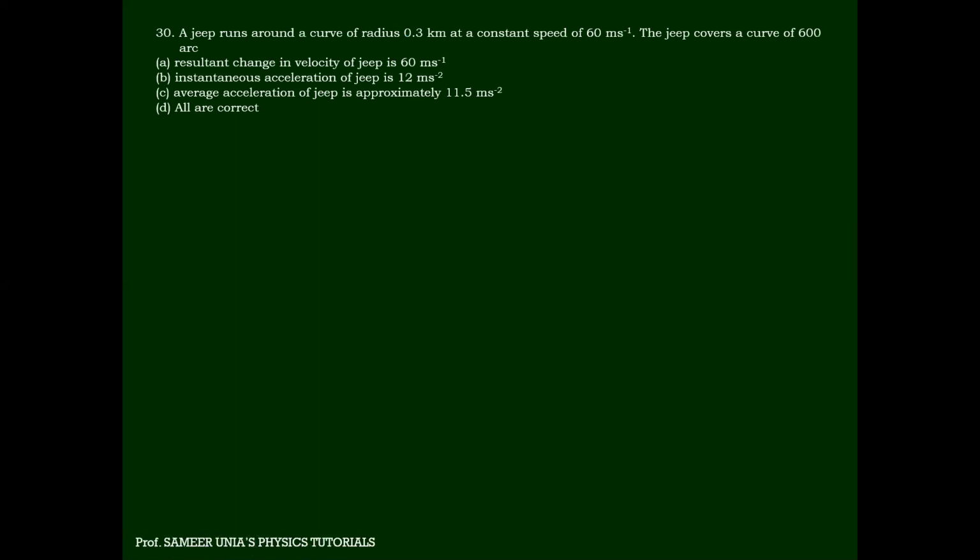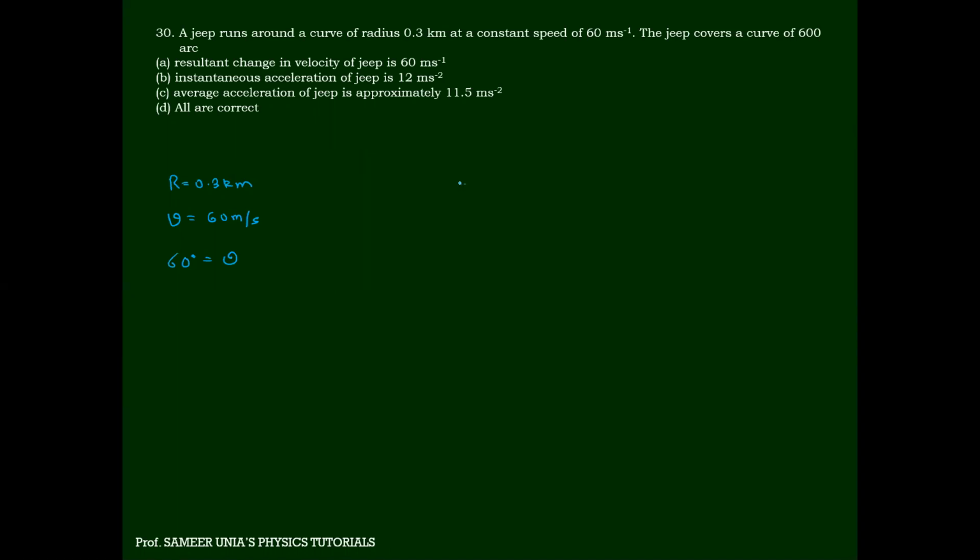Listen carefully. A jeep runs around a curve of radius 0.3 kilometer with a speed of 60 meter per second. The jeep covers a 60-degree arc, so theta is 60 degrees. Good question, very nice question. Pay attention to me. It involves a lot of things which I'll prove today.